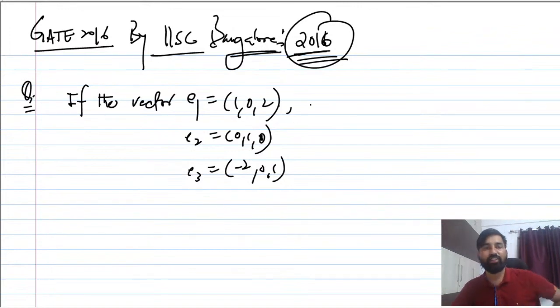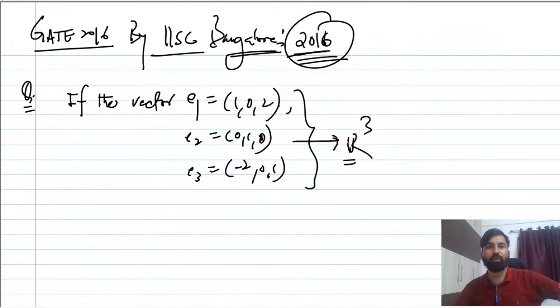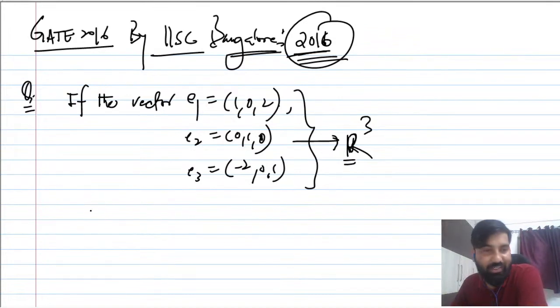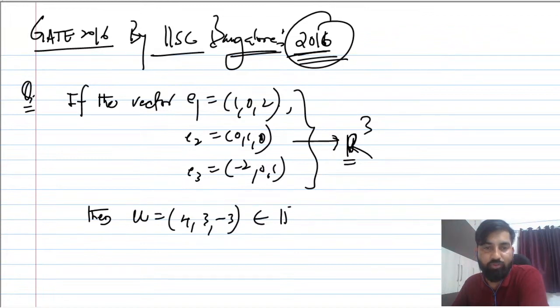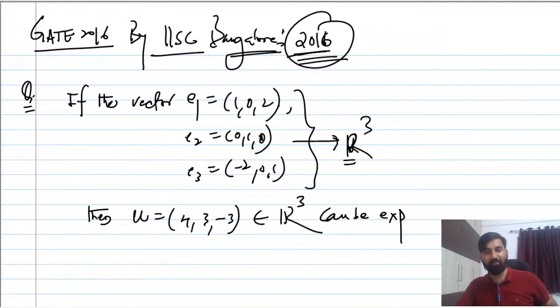These vectors belong to the real space R3. What is the meaning of R3? This is a vector space having dimension 3. You see there are three components only, 1 0 2, so three components, three dimensions. They have said that u is another vector, 4 3 minus 3, that also belongs to the same space, and it can be expressed as, now see, can be expressed as.